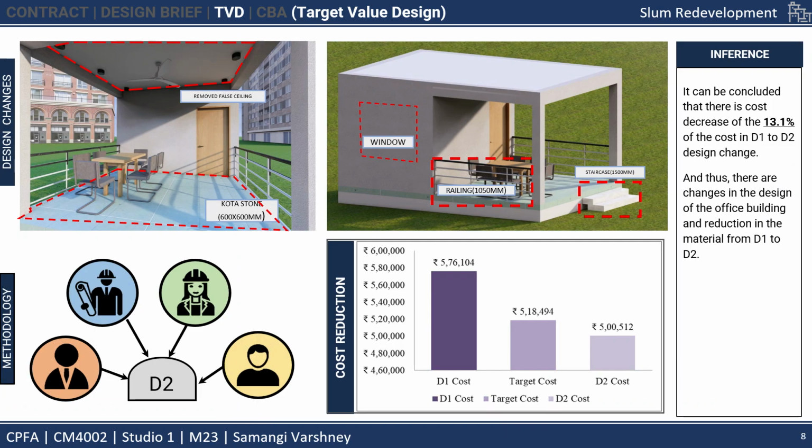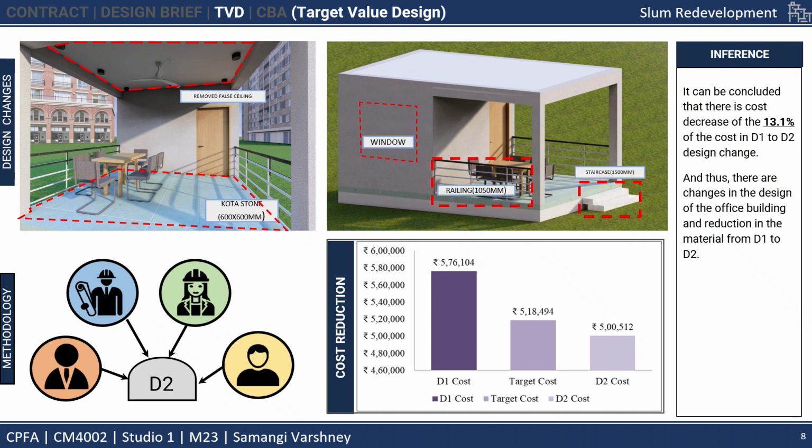Further in the D2 process, the client, designer, contractor and facility operator all come together and make changes to cut the cost of the building. The changes made were removing the false ceilings, changing the flooring from vitrified tiles to Kota stone, removing one window, and reducing the staircase size.